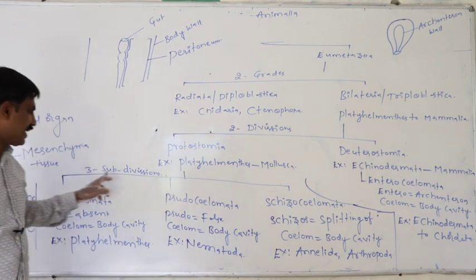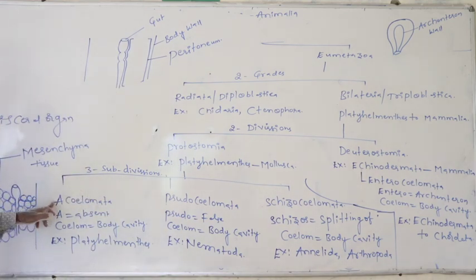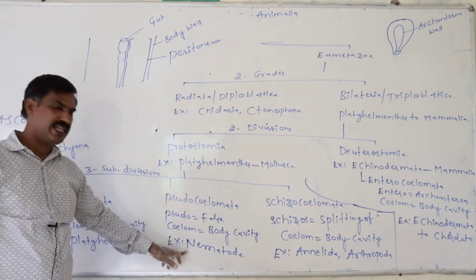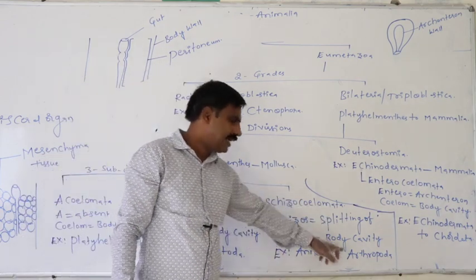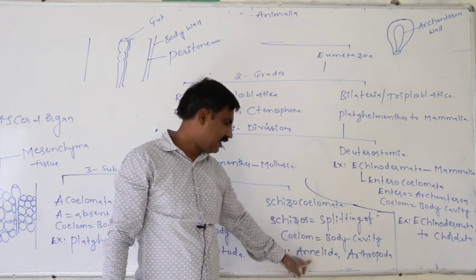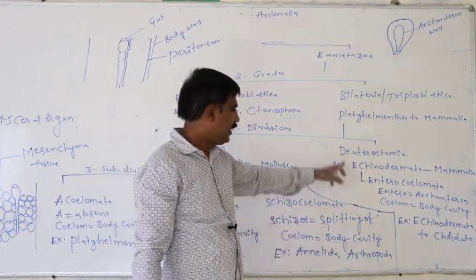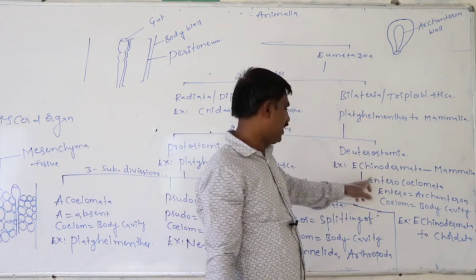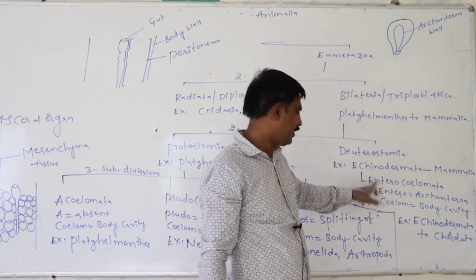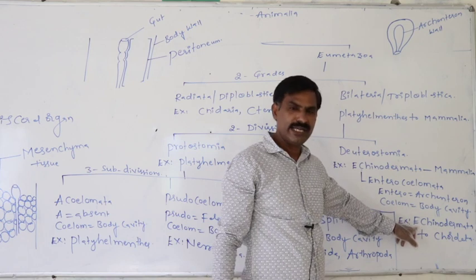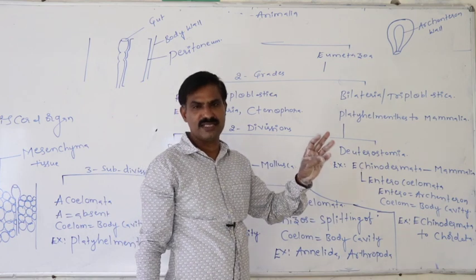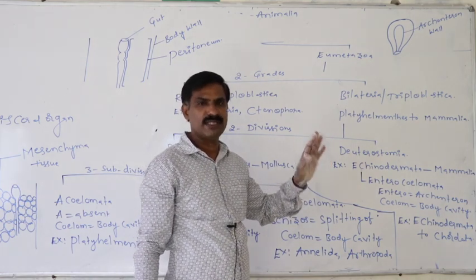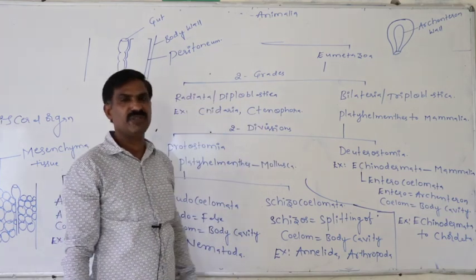Protostomia is divided into three subdivisions. One is Acoelomata, example Platyhelminthes. Second is Pseudocoelomata, example Nematoda. Third is Schizocoelomata, example Annelida, Arthropoda, Mollusca. In the Deuterostomia, a single subdivision is there, that is Enterocoelomata. Example for Enterocoelomata is Echinodermata to Chordata, that means Echinodermata, Hemichordata, fishes, Amphibia, reptiles, mammals. This is the classification of the kingdom Animalia.